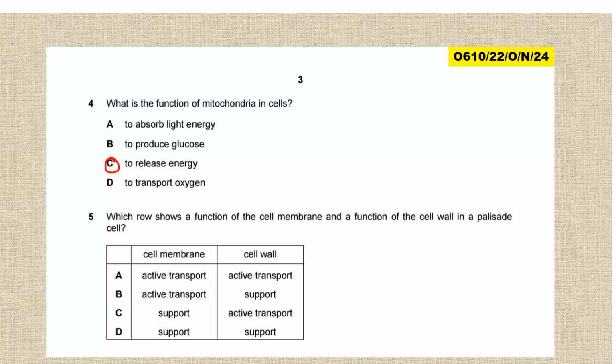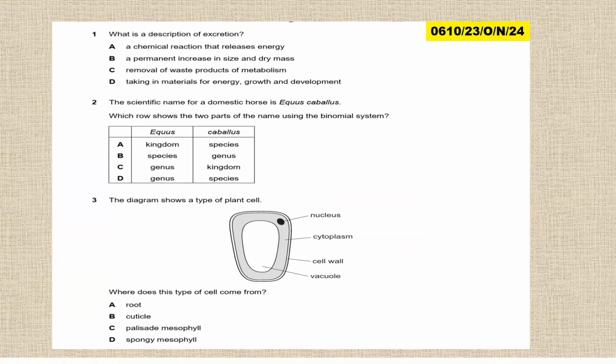Which row shows the function of a cell membrane and the function of a cell wall in the parasite cell? This also is under cell organization, so it was mistakenly put here, but the answer is the cell membrane for active transport, then cell wall for support. The answer is B. All right, we proceed to look at 0610, paper 2, variant 3, session October-November 2024.